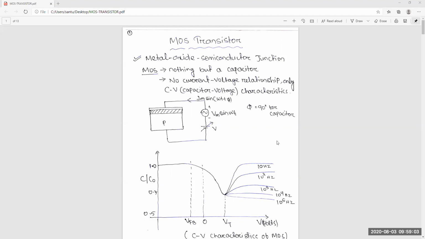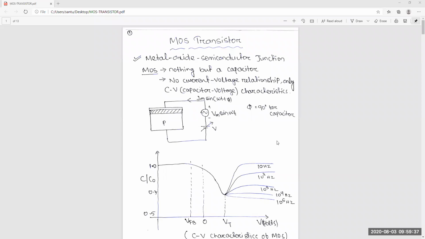The metal may be aluminum or it may be polysilicon. That polysilicon may be heavily doped or lightly doped, sometimes P-type polysilicon, sometimes N-type polysilicon, and it acts as a metal. Depending on the application or the required threshold voltage, you can change the polysilicon doping, or change polysilicon to metal or metal to polysilicon, and the doping also. So this is the metal part.